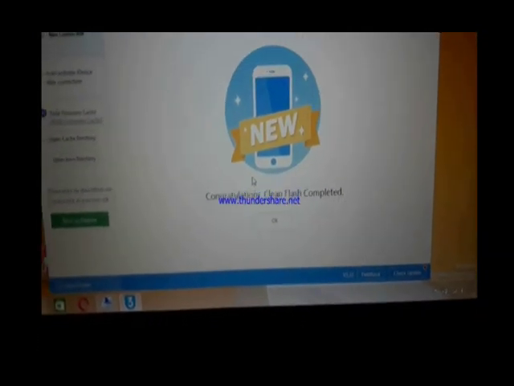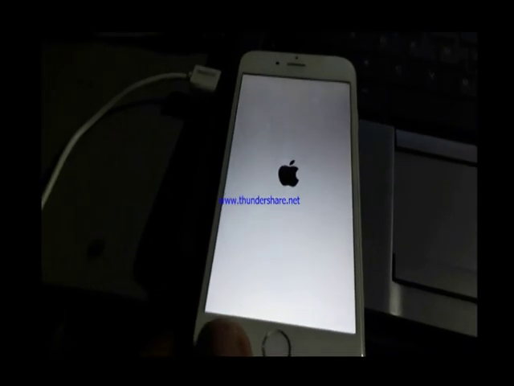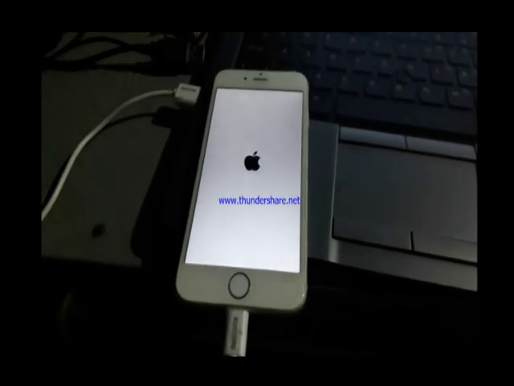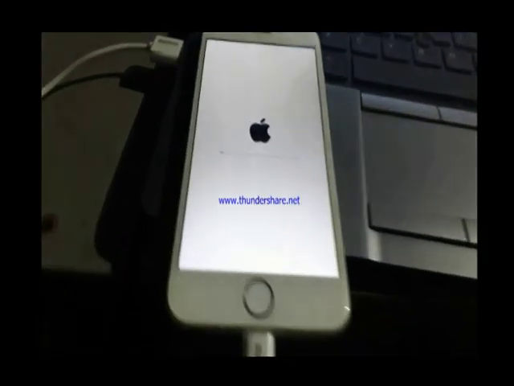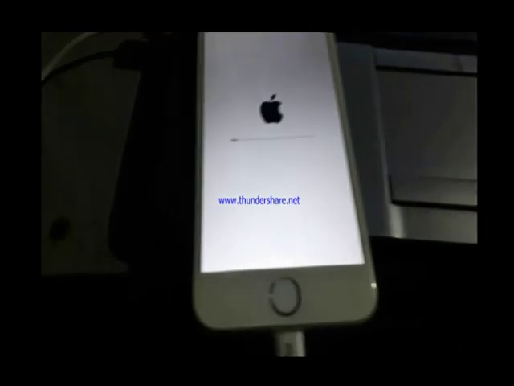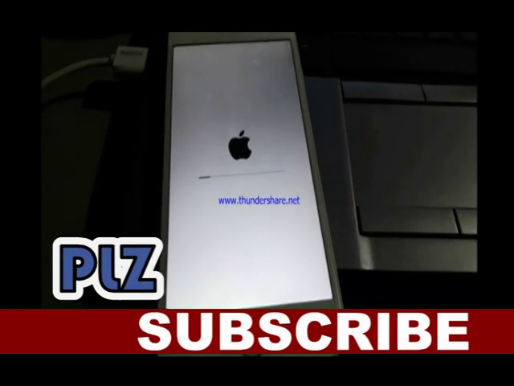Yeah, congratulations, the flash is completed. Now flashing is fully completed. Now wait and see. The iPhone is now opening and not showing iPhone is disabled. It's formatting now, and applications will be installing from the phone's store.